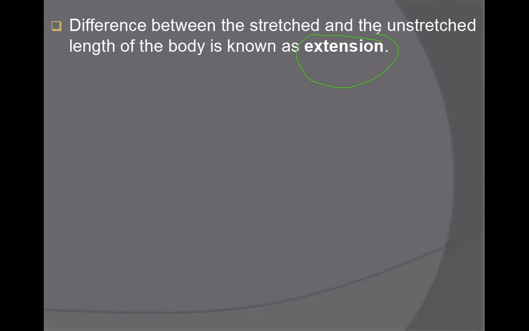Which is the unstretched length? It is the length before applying force. For example, before applying force the spring has 10 millimeter length, but after applying force the spring has, for example, 15 millimeter. So the extension will be 15 minus 10, which is equal to 5 millimeters. That is the extension.